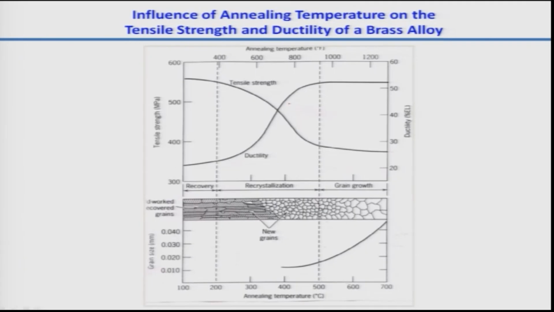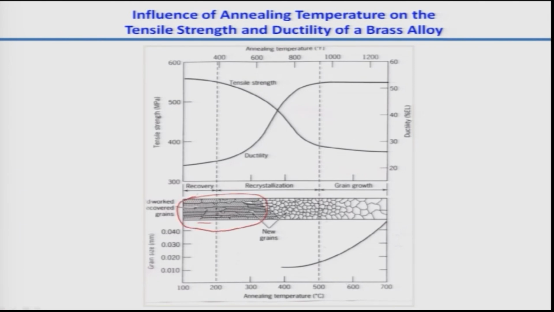What else I am showing in this view graph is the kind of grain structures and defect structures inside the material. As you see here, during the recovery stage, some kind of defect reorganization happens.